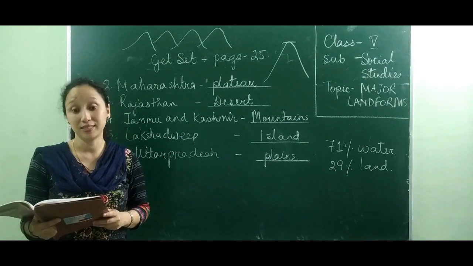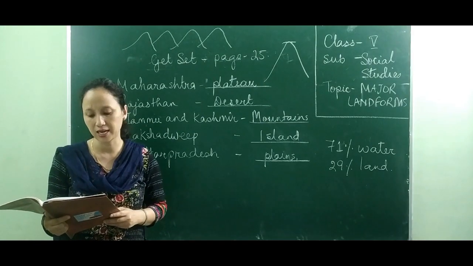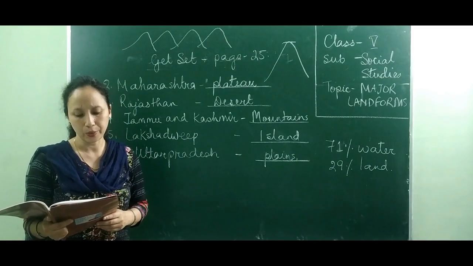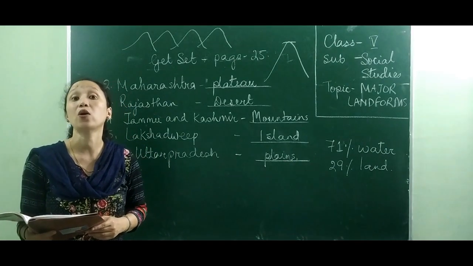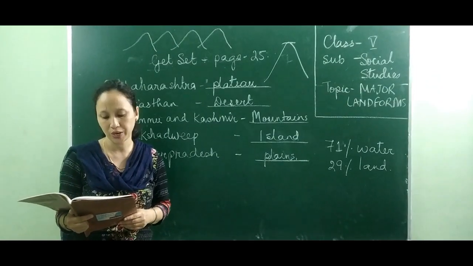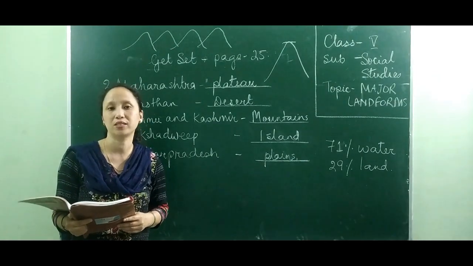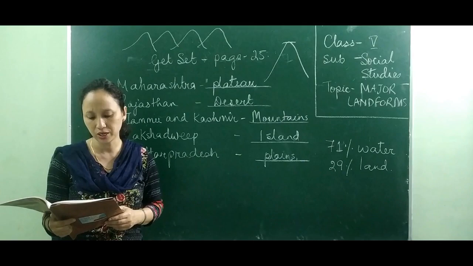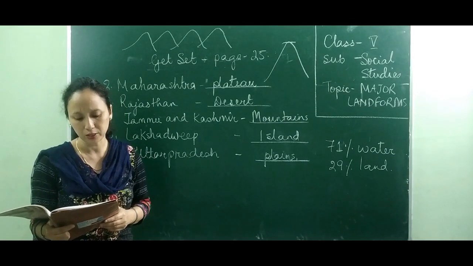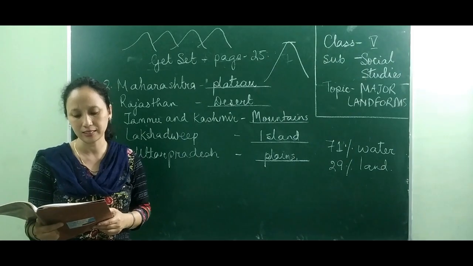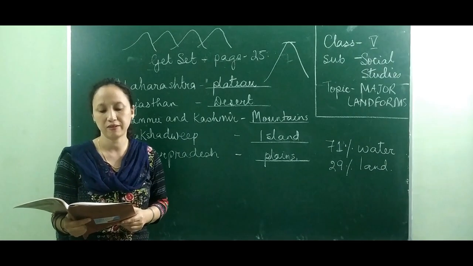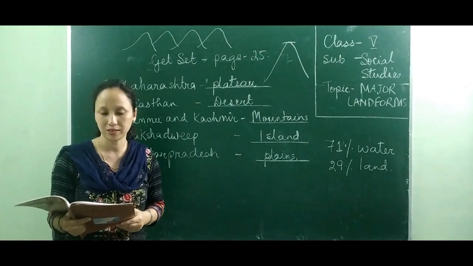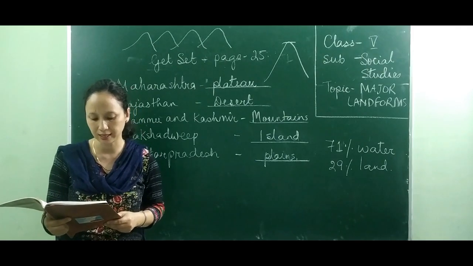Some examples of deserts are the Sahara Desert and the Kalahari Desert in Africa, and the Great Sandy Desert and the Great Victoria Desert. Where are they? They are in the continent called Australia. Australia is the smallest continent of the world. Then the Thar Desert and the Arabian Desert in Asia, the Atacama Desert and the Patagonian Desert in South America. These are names of some deserts which have been given here. Try to remember the names of a few deserts given as examples.